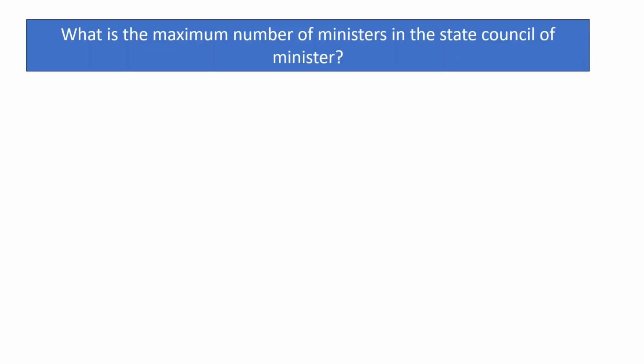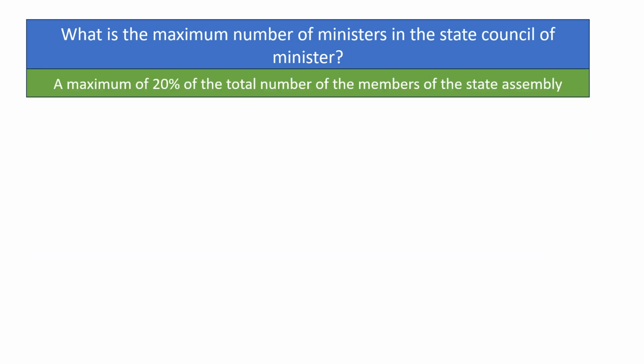What is the maximum number of ministers in the State Council of Ministers? A maximum of 20% of the total number of members of the State Assembly. That means if a province has a State Assembly consisting of 100 members, then that state can have a maximum of 20 members in their Council of Ministers.